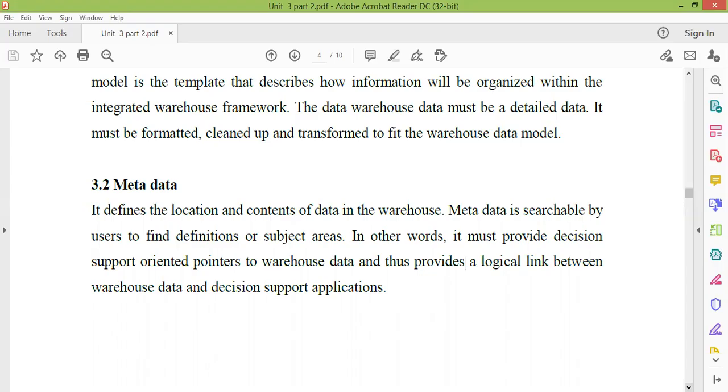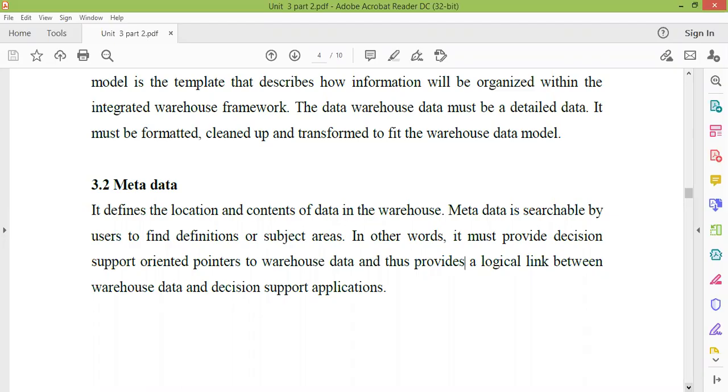Suppose there is a decision support application, you want to take a decision on a particular attribute or the combination of two attributes, it will give you the link on how to approach those particular attributes, because now you need only two attributes, so you will go and read only two attributes. And to look for where they are stored in the warehouse, you will need the metadata.